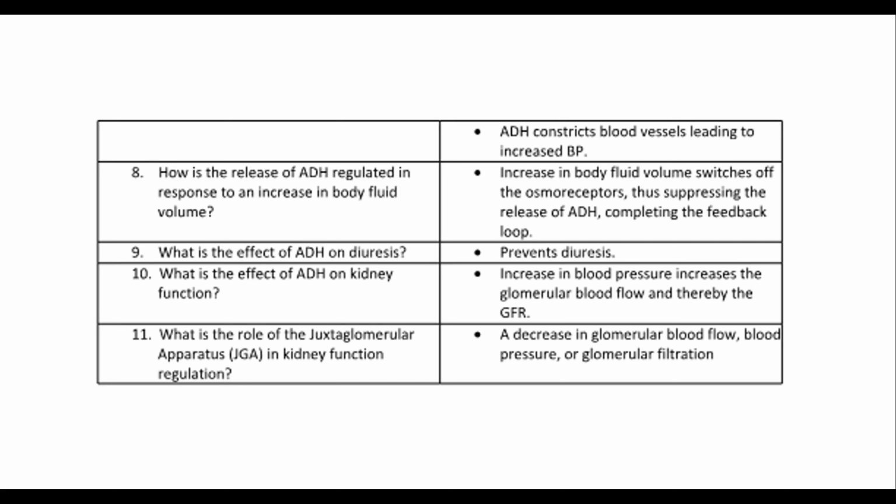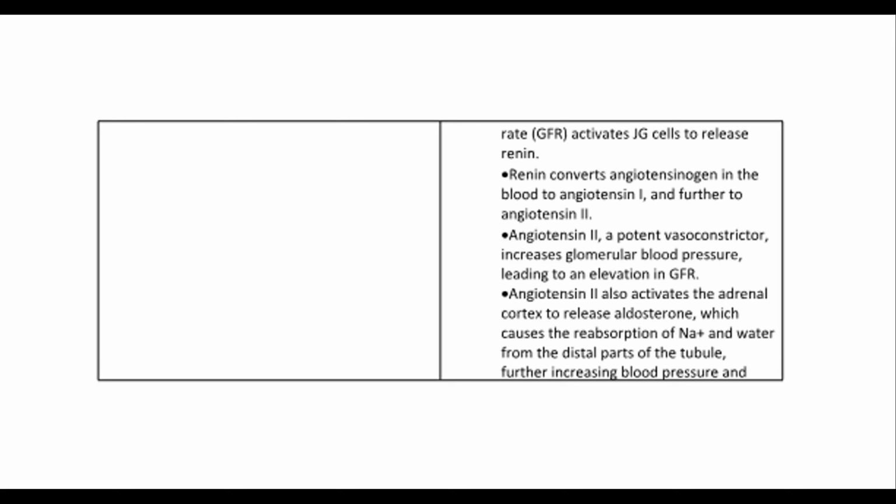11. What is the role of the juxtaglomerular apparatus, JGA, in kidney function regulation? A decrease in glomerular blood flow, blood pressure, or glomerular filtration rate, GFR, activates JG cells to release renin. Renin converts angiotensinogen in the blood to angiotensin I, and further to angiotensin II. Angiotensin II, a potent vasoconstrictor, increases glomerular blood pressure, leading to an elevation in GFR.